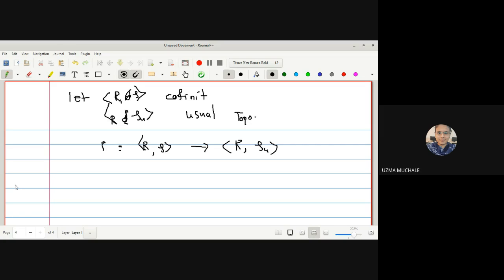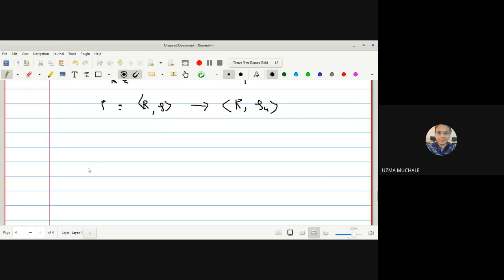So how to show this? First we have to use the definition of continuity. Now, using the definition of continuity is somewhat difficult, so we may use one of the theorems which we have proved just now. We will take one open set from the usual topology. What is the nature of open sets in the usual topology? They are of the interval type, open intervals. Do you remember the usual topology, which is generated with the help of open intervals?